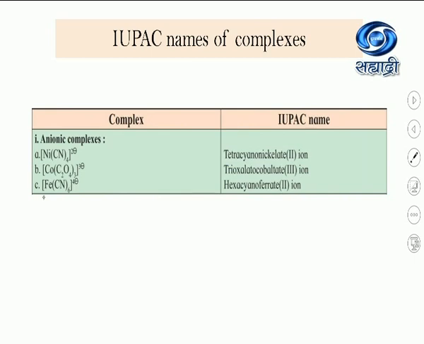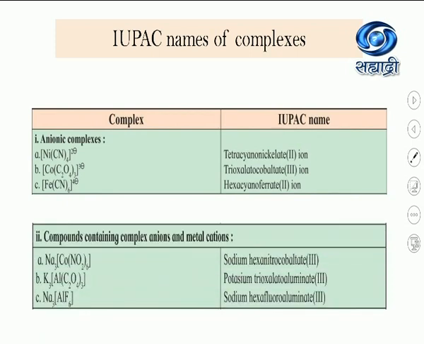Now see the third example, [Fe(CN)6] 4- ion. There are 6 cyanide ligands, so hexacyano, then the name of the metal, ferrate, oxidation state in a bracket, it is II, and ion. This is regarding the anionic complexes.